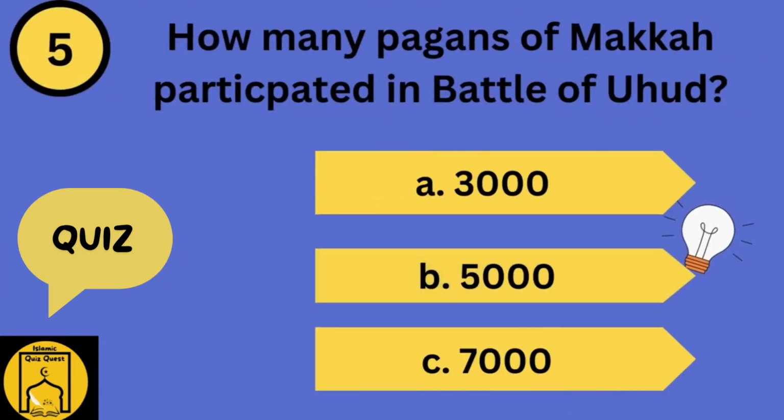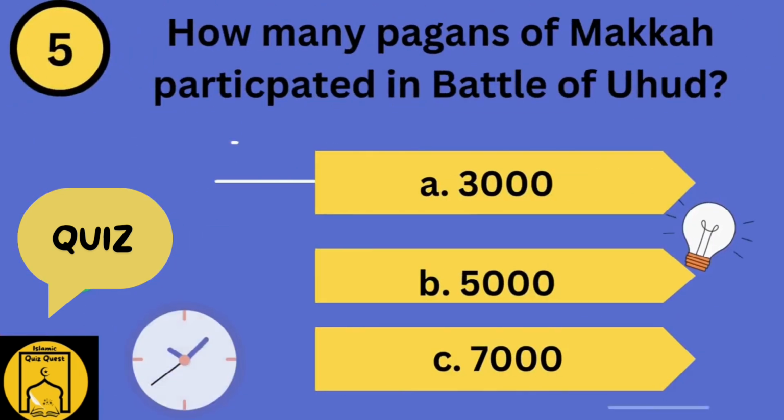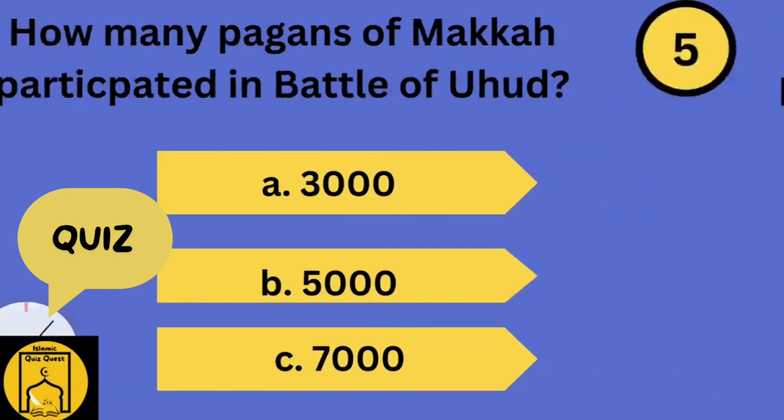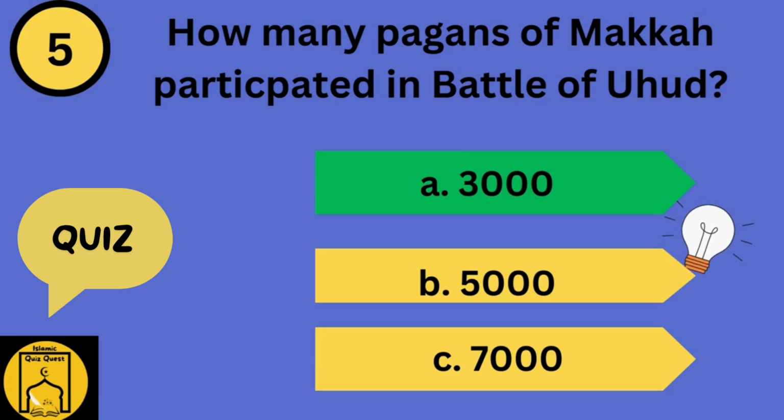How many pagans of Mecca participated in the Battle of Uhud? Option A, 3,000. Option B, 5,000. Option C, 7,000. Guess the right answer. The right answer is Option A, 3,000.